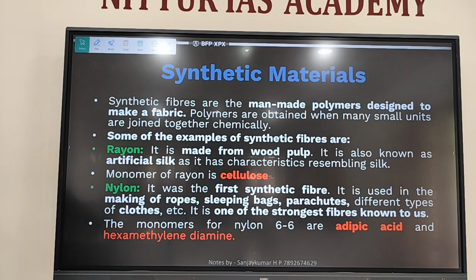Indigo is a color, right? Earlier, only natural coloring dyes were present, no synthetic chemicals. To color textiles and cloths, indigo was used.